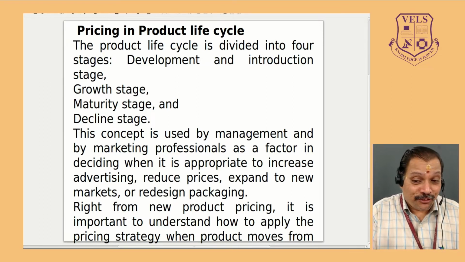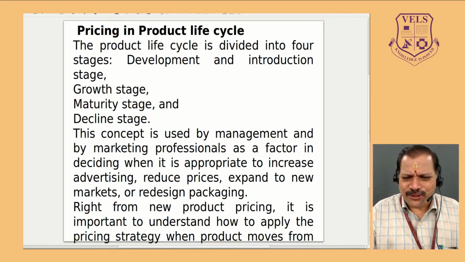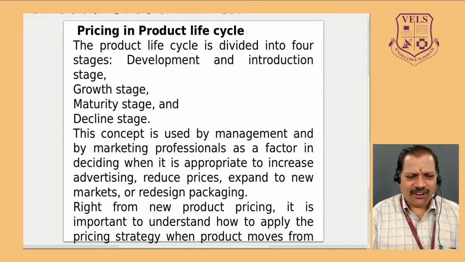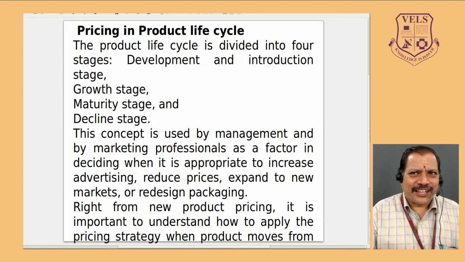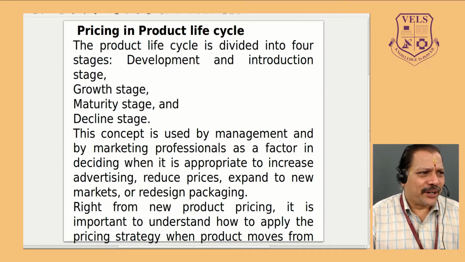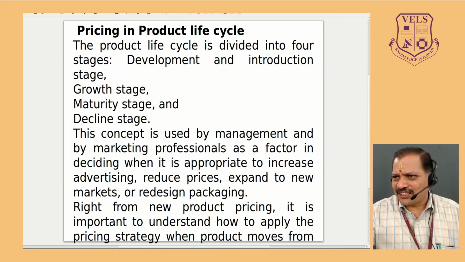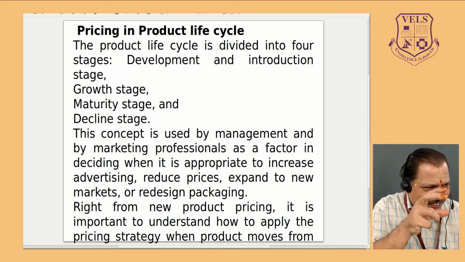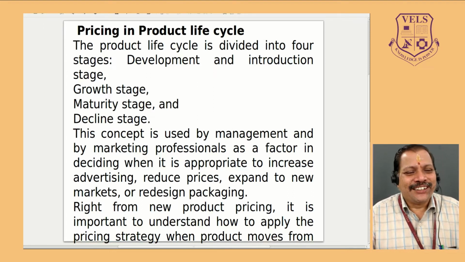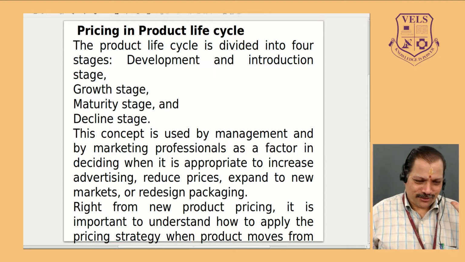This may pave the way for policy making, like how much we have to spend on advertisement expenditure, when we have to reduce the price, what is the time to expand the product, or what type of new market we can expect for the existing product, or how to redesign that product, whether the product design is required, how much we have to spend for research and development, and whether any change in the packing is required. All these things are based on the stages of the product only.